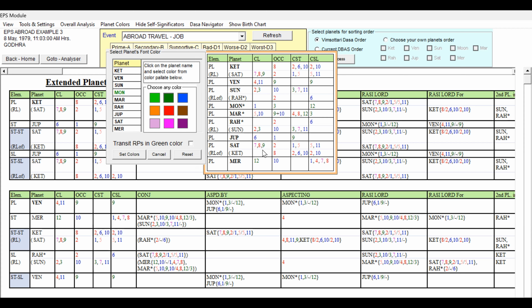And 7th lord, 8th lord, 9th lord occupying the second house, 1, 5 star lord, and 5 and 11 sublord.